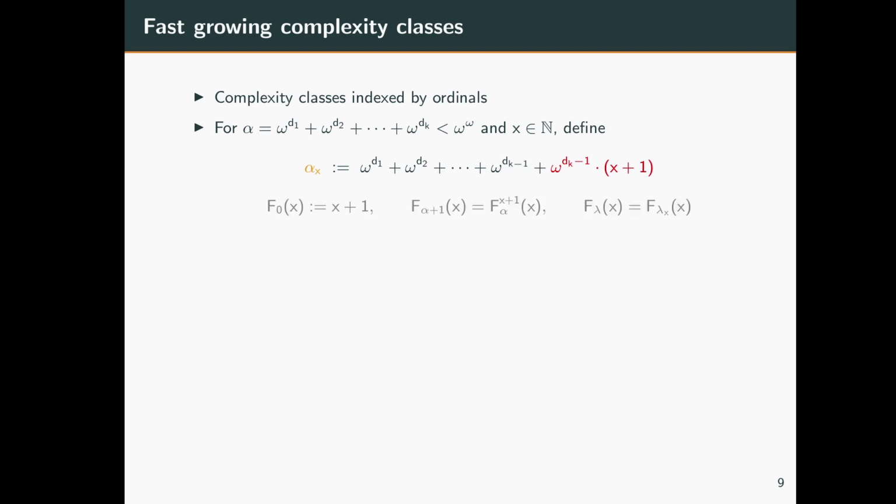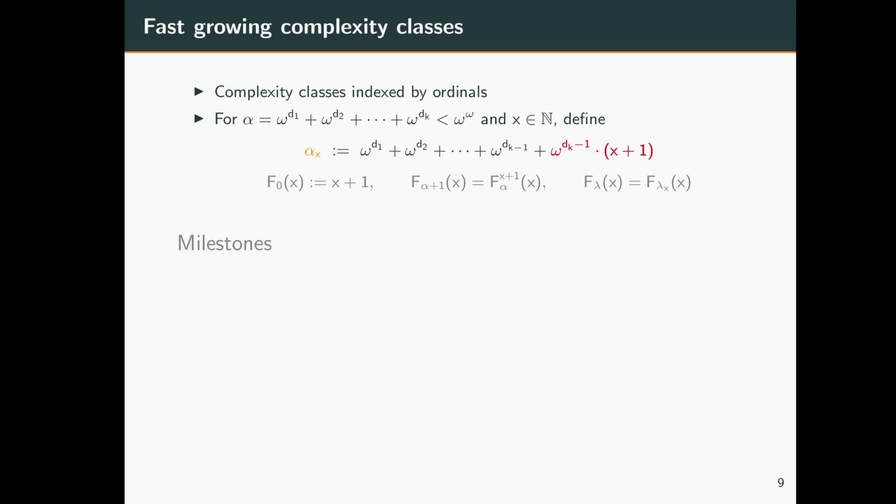In the second step, using this sequence, we define functions. So how do we define these functions? We start with a successor function, f_0 is a successor, and for a successor ordinal, f_{alpha+1}, we take f_alpha and then iterate it x plus 1 many times on x. And then finally, for a limit ordinal lambda, we first jump to the x-th predecessor of lambda, which is lambda_x, and then apply that function on x.